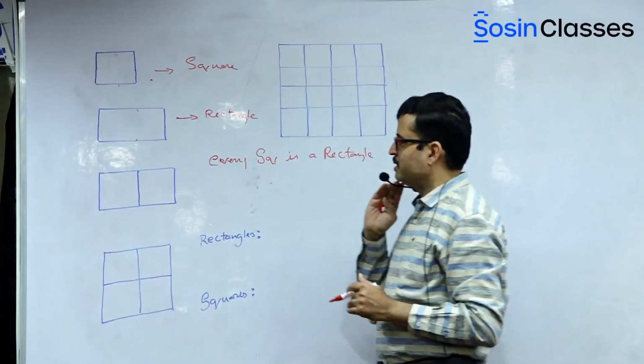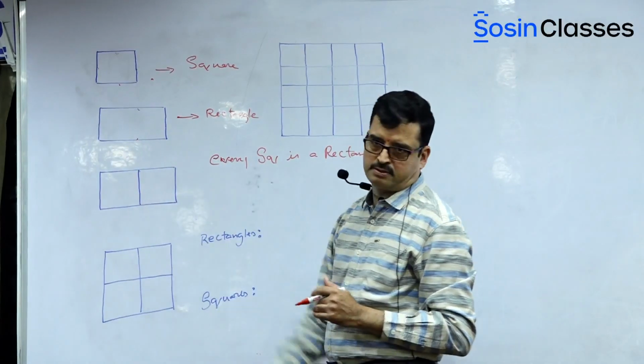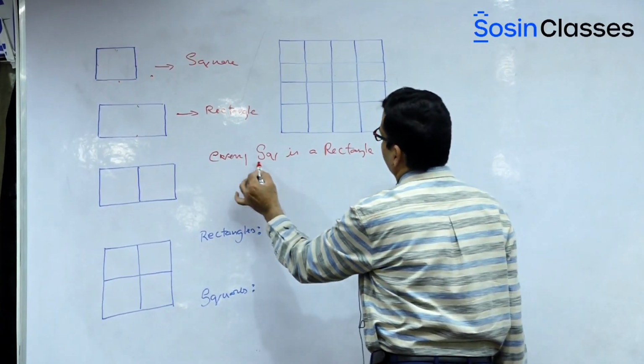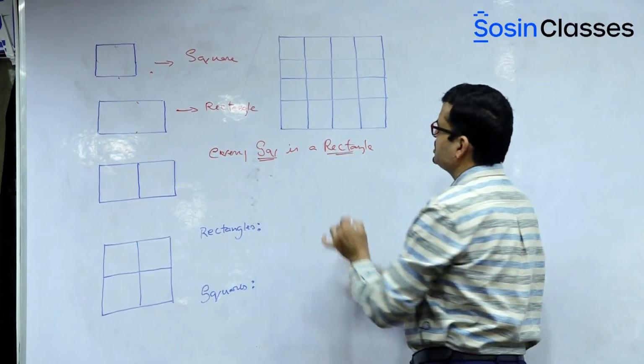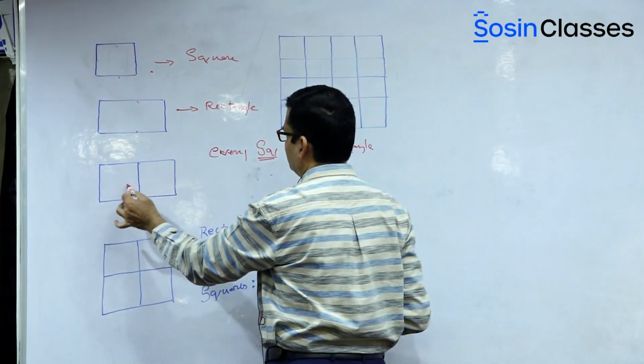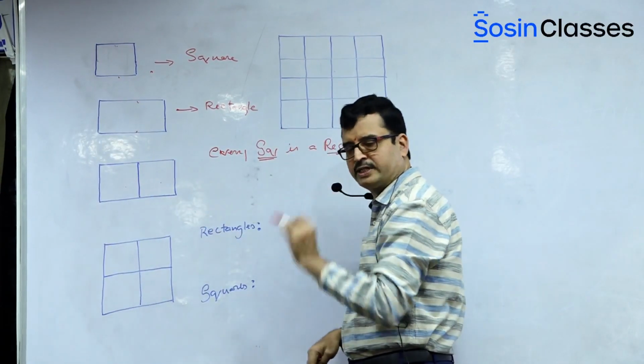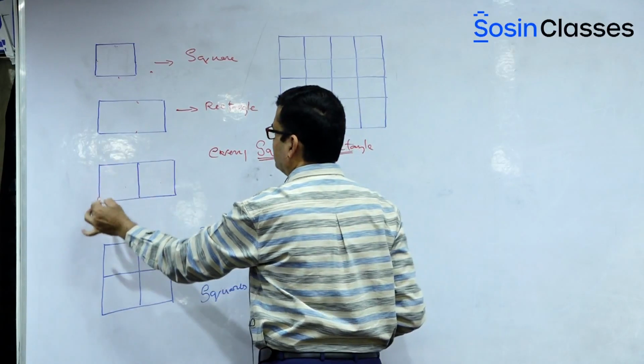Now say for example, I have taken this, I want to find out how many rectangles are there in this. Just now I told you that every square is a rectangle. So if you take this, say this is 1, this is 2, 2 squares are there. Can I say 2 rectangles, and the other one, that is 3.